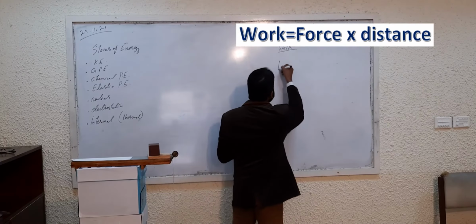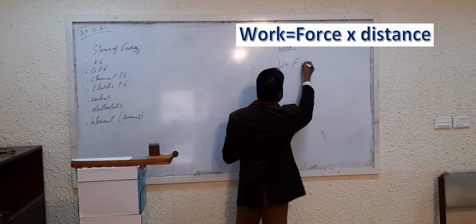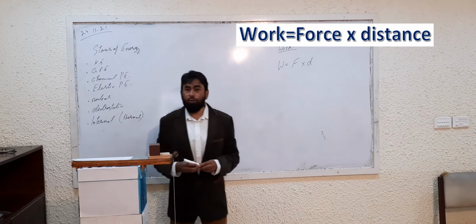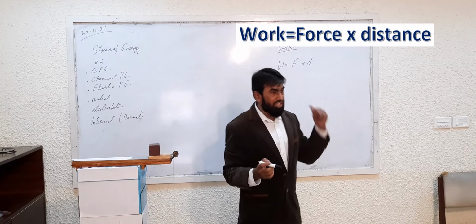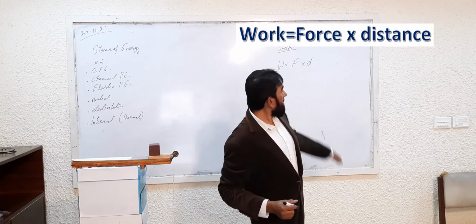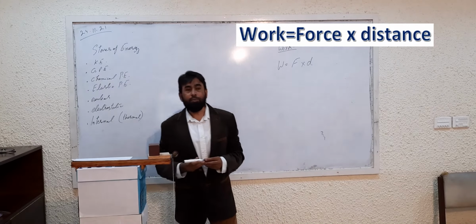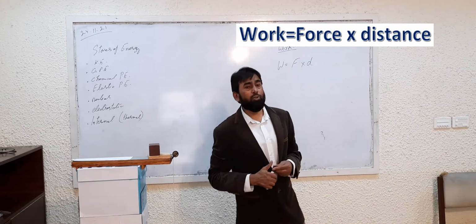Work is basically the product of force into distance. The work is the product of force and distance. This is the formula for work, force into distance. What should be the unit for work? From the formula you can also infer the unit.